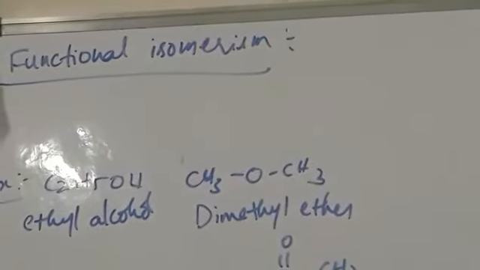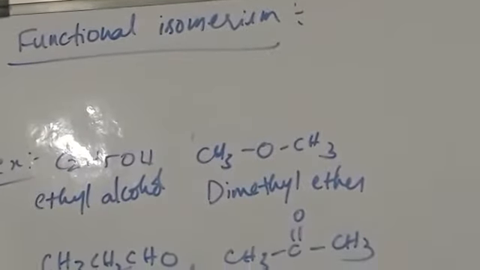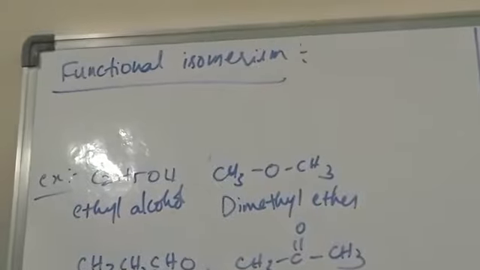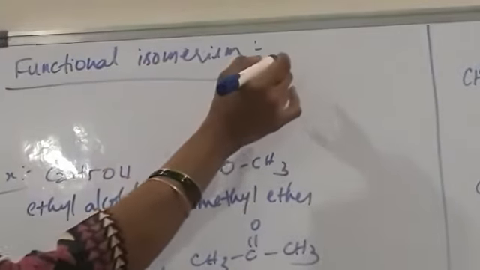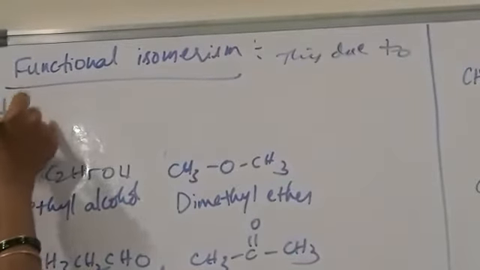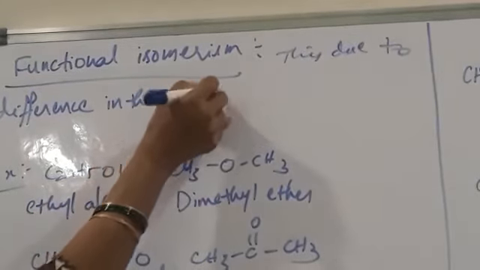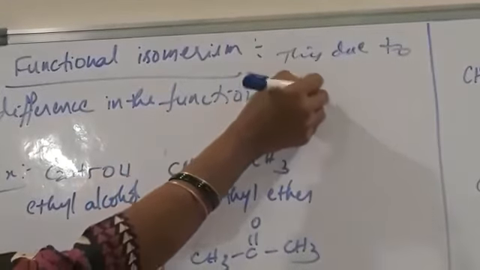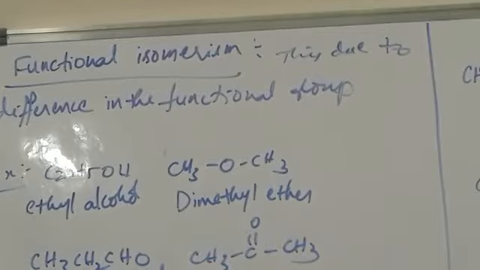Next, functional isomerism. Functional isomerism is due to the difference in functional groups. Compounds having the same molecular formula but differing in the nature of the functional group present in them are functional isomers, and that phenomenon is functional isomerism.